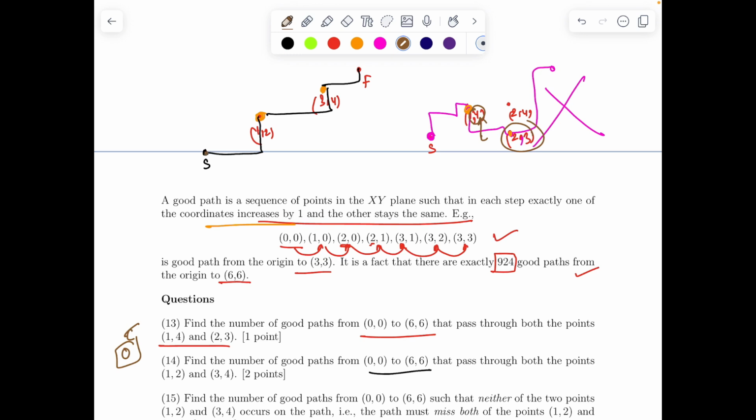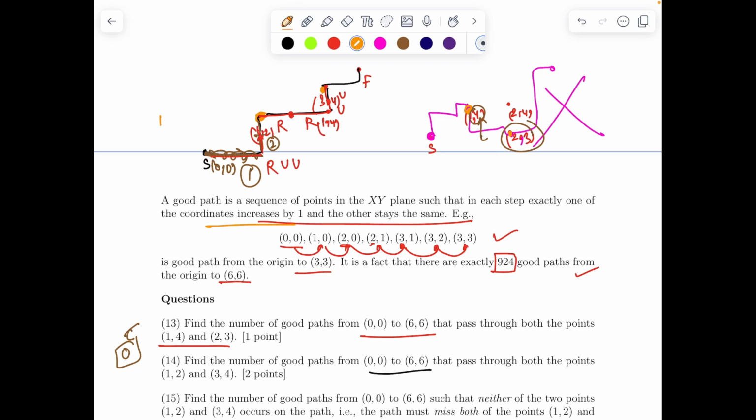Now if you see this good path, from the origin, how many moves are required to go to 1 2? Clearly, along the x direction I have to move by 1 unit, along the y direction I need to move by 2 units. So in total, if I decode this path, maybe I'll have a right move, then I'll go up and then up. Similarly from 1 2 to 3 4, maybe I'll come to 1 3. So let's say right move. Again I came to 1 4. Then I moved to 2 4 and then 3 4. So it's R R up up.